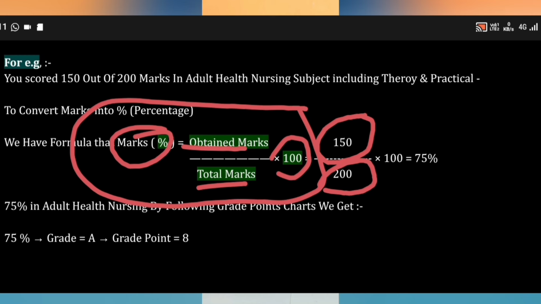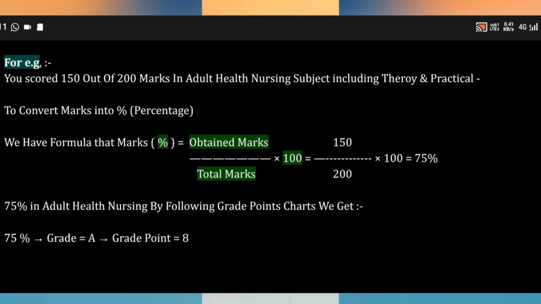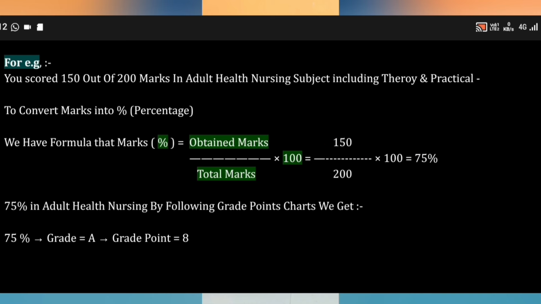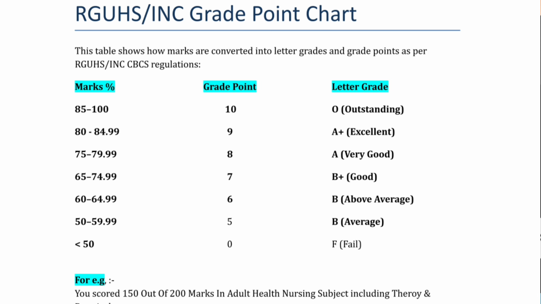So for example, out of 200 you have scored 150. We will divide 150 by 200 into 100, which will give 75%. So in adult health nursing you have scored 75 percentage.